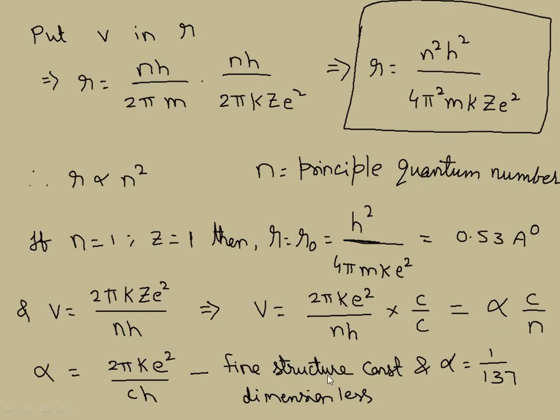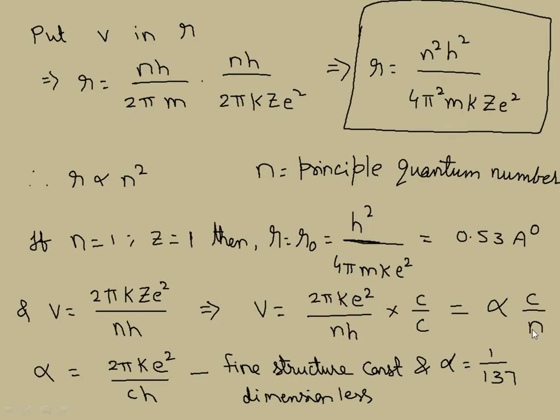Alpha is the fine structure constant, which is dimensionless, and its value is 1 by 137. For the first orbit, n equal to 1, the velocity is c by 137.